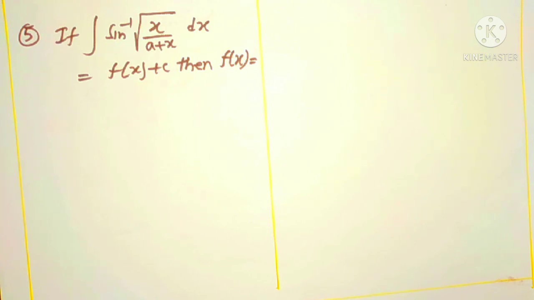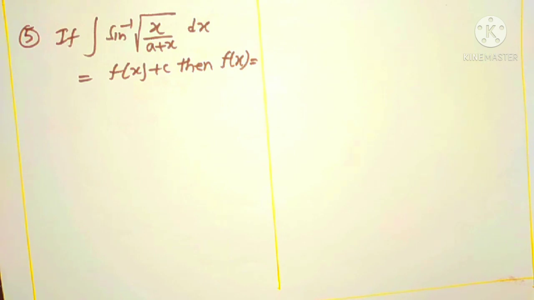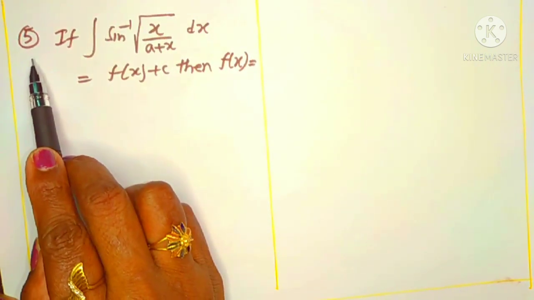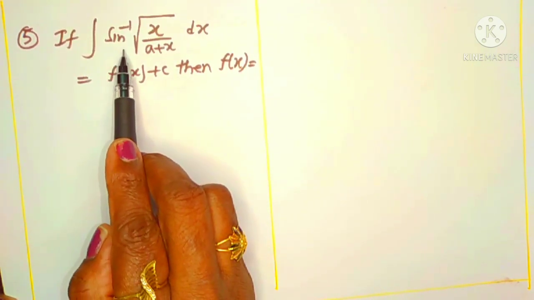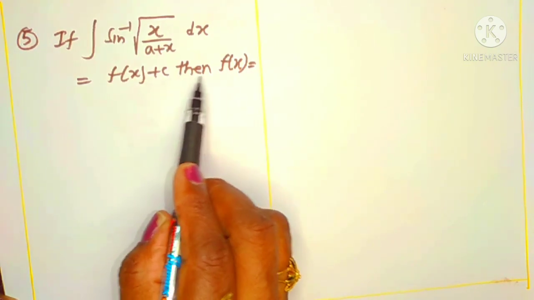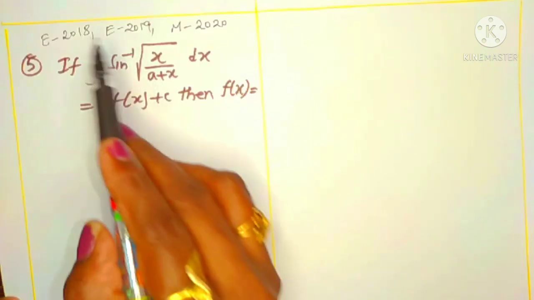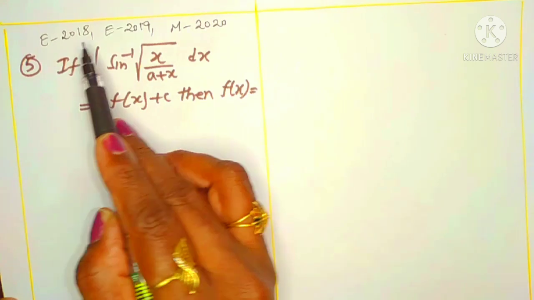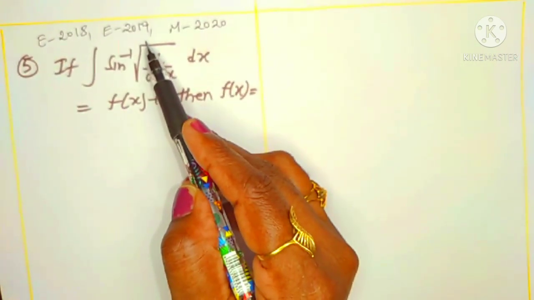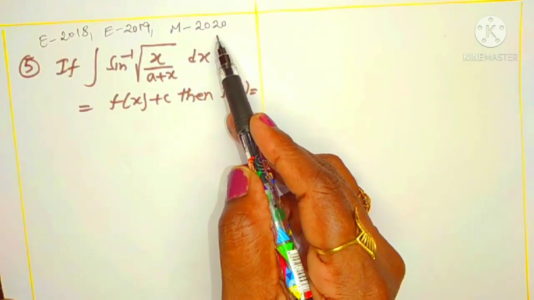Most of the students have the doubt that questions will be repeated, the same questions will come, maybe the same model will come. This question, the fifth question: if the integral of sin inverse root over x by a plus x dx is given as f of x plus c, it is asking for this f of x function. This was given in MSET 2018, which I am discussing in this session; MSET 2019 and Mains 2020 also had it.